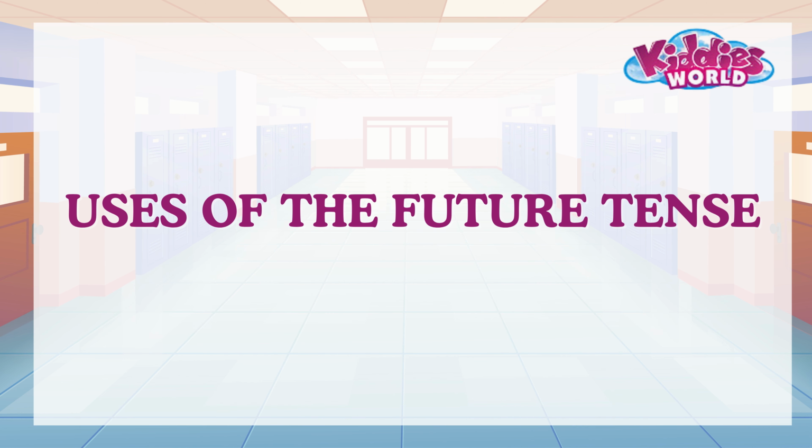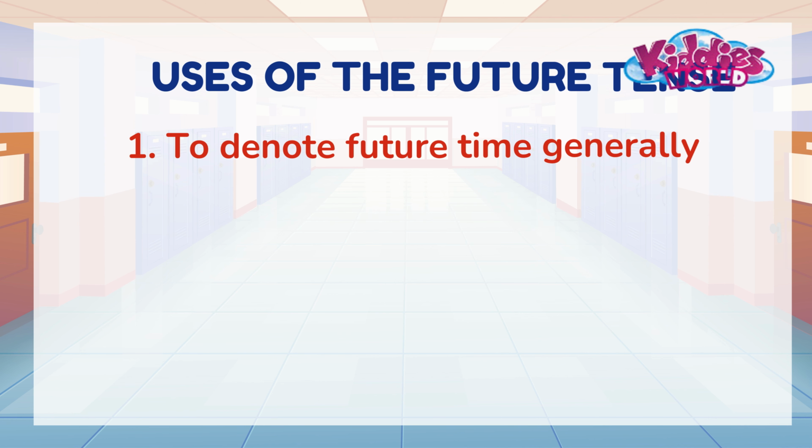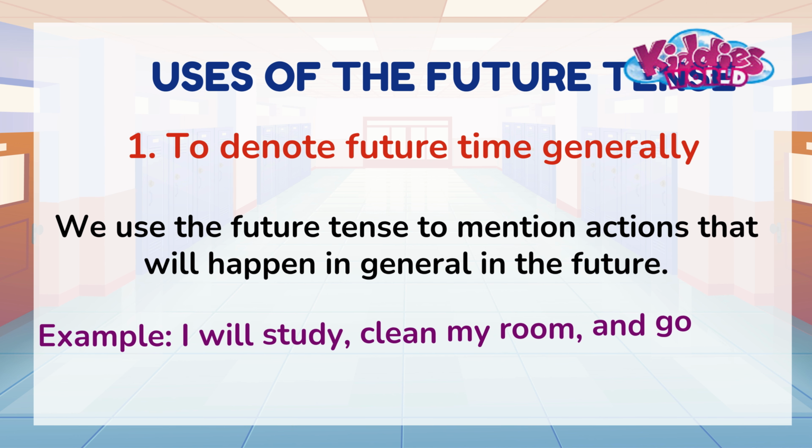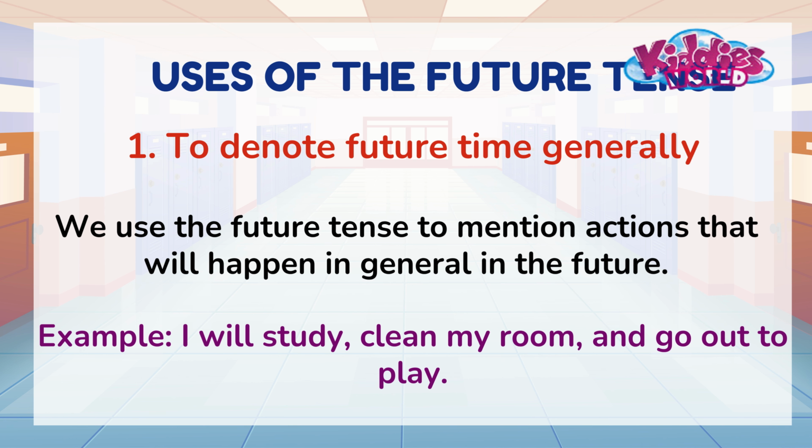Now we'll explore the uses of the future tense and how we use it in different situations. 1. To denote future time generally. We use the future tense to mention actions that will happen in general in the future. Example, I will study, clean my room, and go out to play.